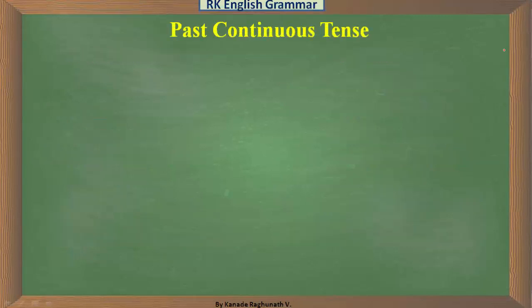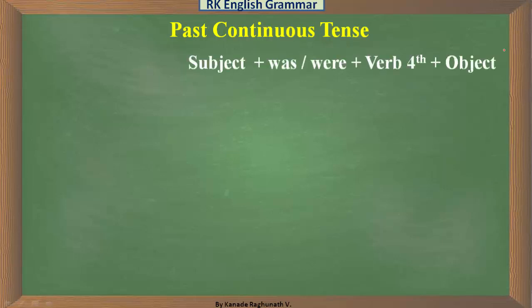Now another type, that is the past continuous tense. The structure of past continuous tense is subject plus was/were plus verb fourth form plus object. The fourth form we also call the ing form or present participle.